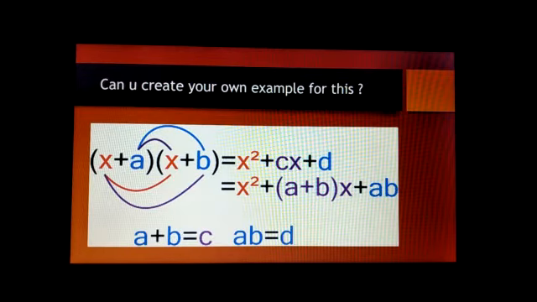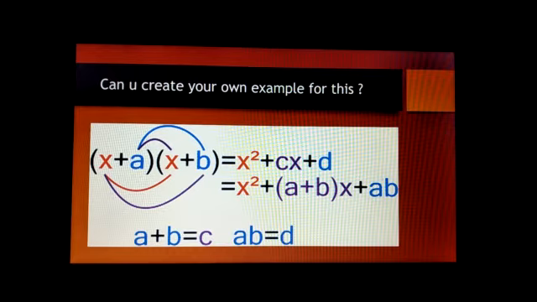And here is another interesting thing: x square plus the sum of the terms into x plus the product of the terms equals x plus a into x plus b. I will give an example. If x plus 5 into x minus 1, what do we get? x square plus 4x minus 5.